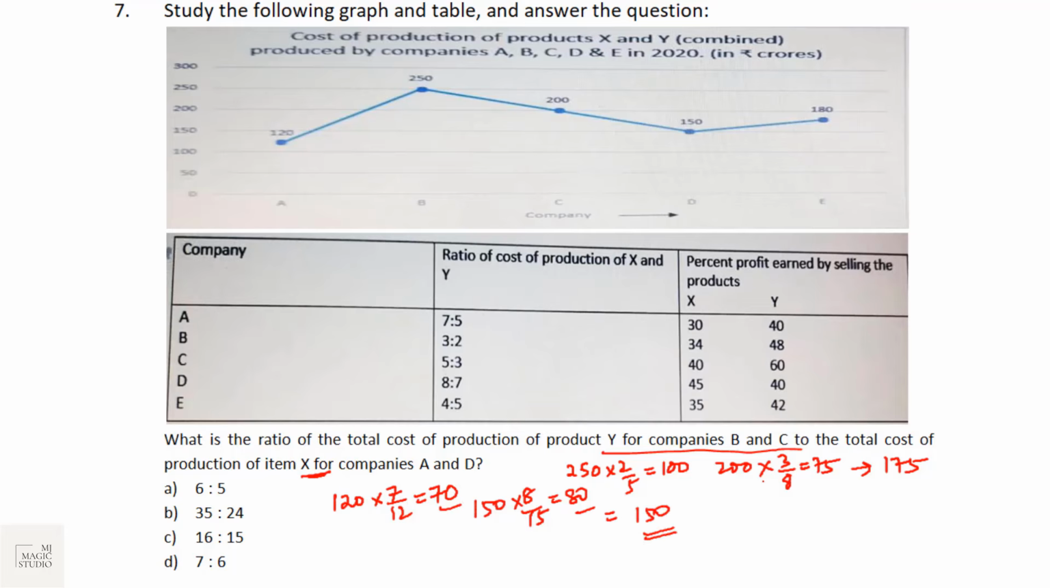Now what is asked is what is the ratio? That means 175 is to 150 is the ratio divided by 25. It should be 7:6. Option D. Yes, option D fits in.